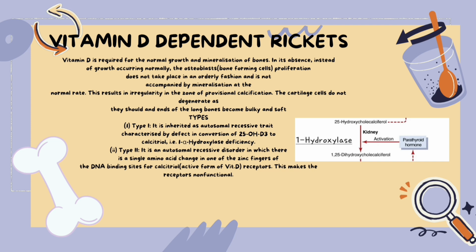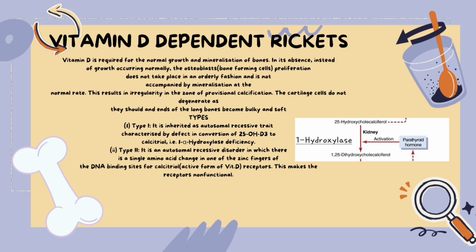There are two types of vitamin D-dependent rickets. Type 1 is inherited as an autosomal recessive trait characterized by a defect in conversion of 25-hydroxy-D3 to calcitriol, that is 1-alpha-hydroxylase deficiency. An autosomal recessive trait is a genetic condition that manifests only when an individual inherits two copies of a recessive allele, one from each parent, located on one of the autosomes, the non-sex chromosomes.